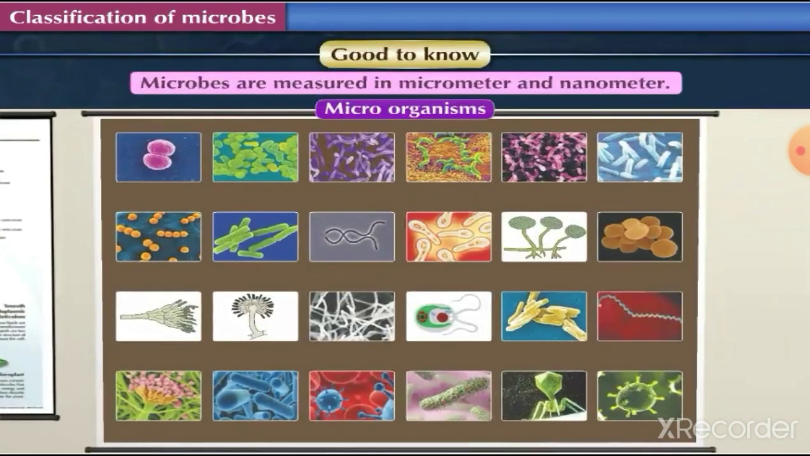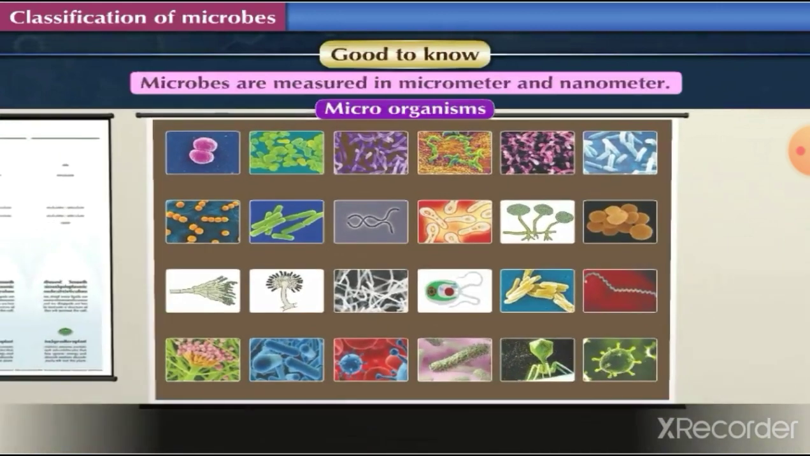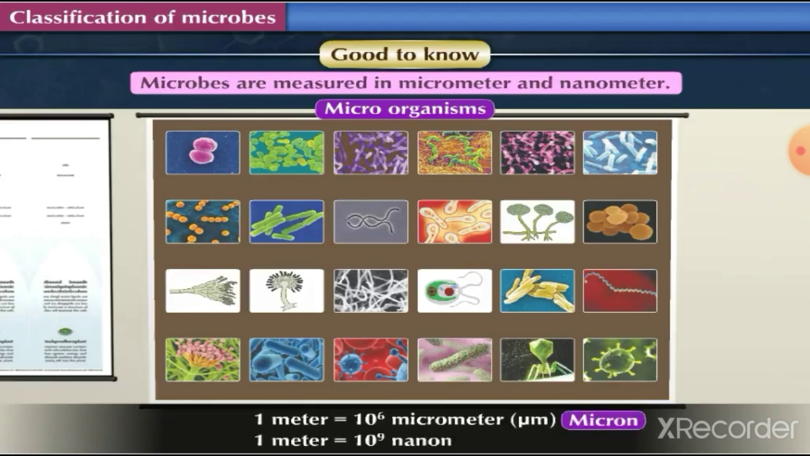Good to know. Microbes are measured in micrometer and nanometer. 1 meter is equal to 10 raised to 6 micrometer. Micrometer is also called micron. 1 meter is equal to 10 raised to 9 nanometer.